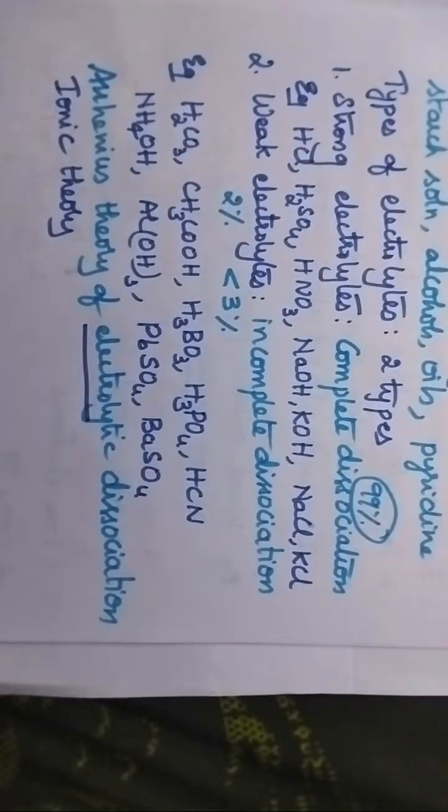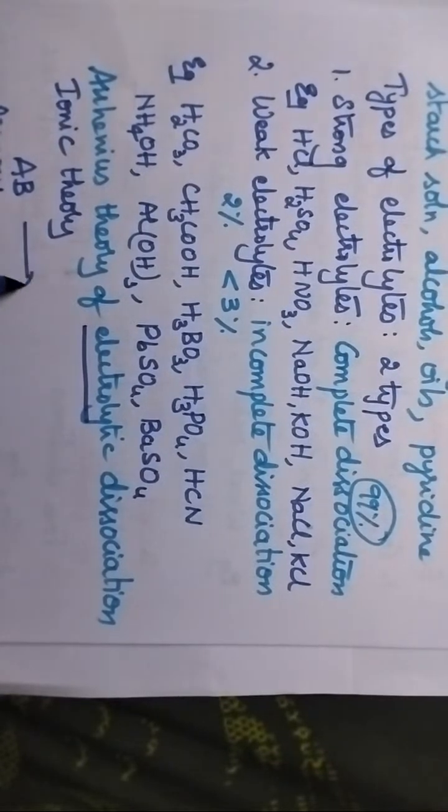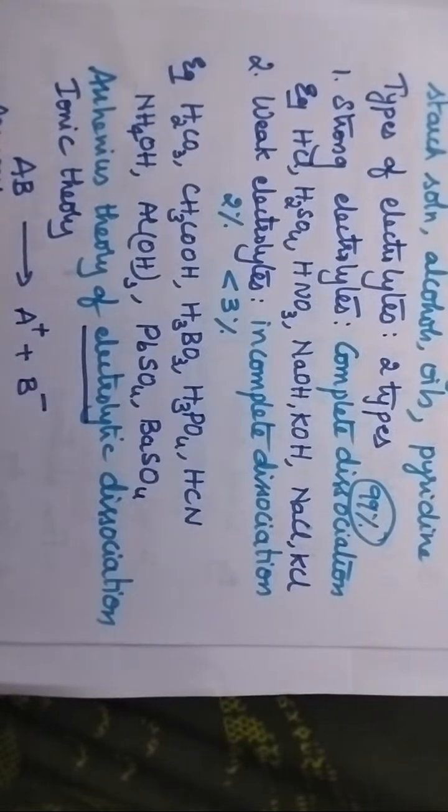Whenever we consider an electrolyte, it dissociates. The dissociation takes place only in the aqueous solution. It dissociates to give the corresponding cations and anions.